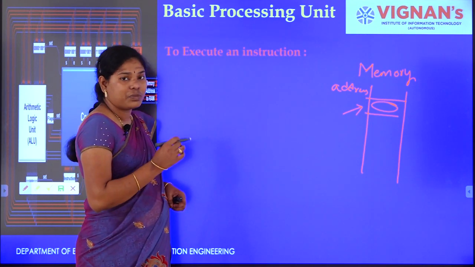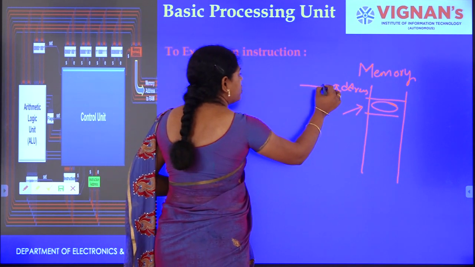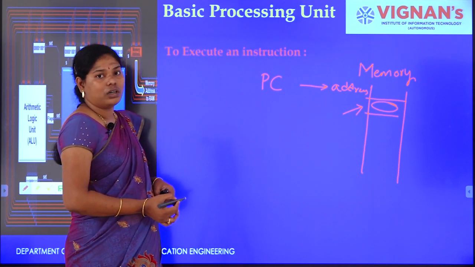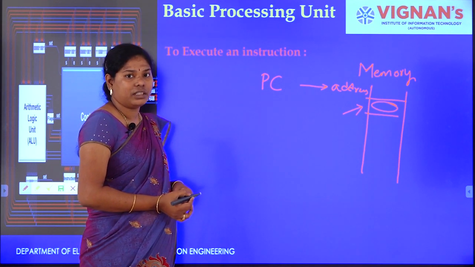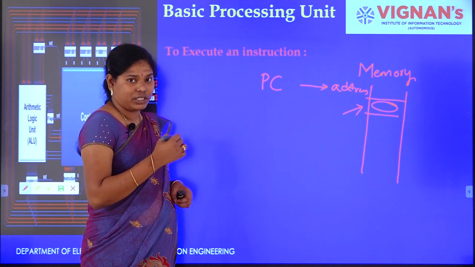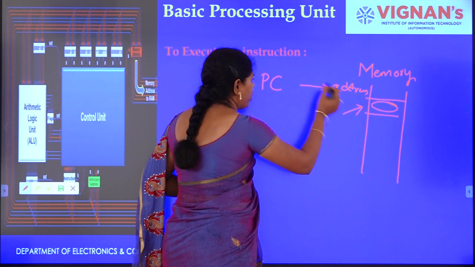Now, we must point an address of that instruction. For that, we are using a program counter, PC in short. PC is nothing but which points the address of the instruction to be fetched. Now, this address is pointed by PC.